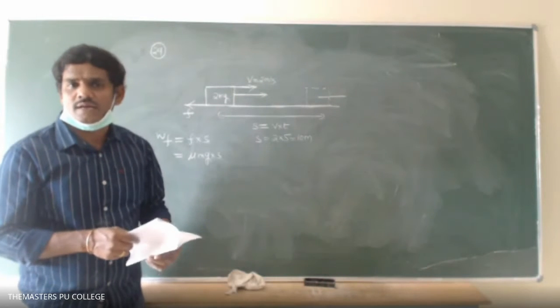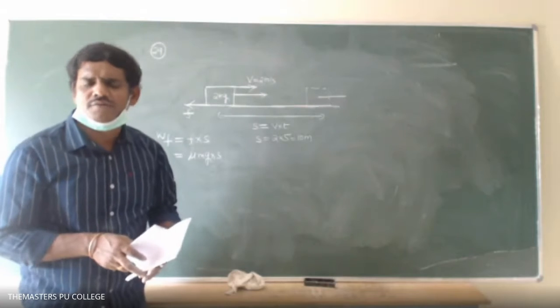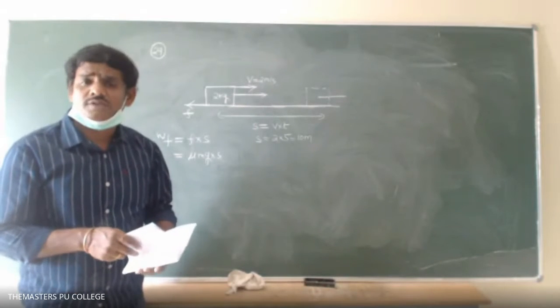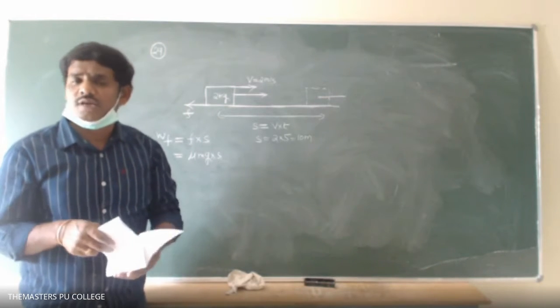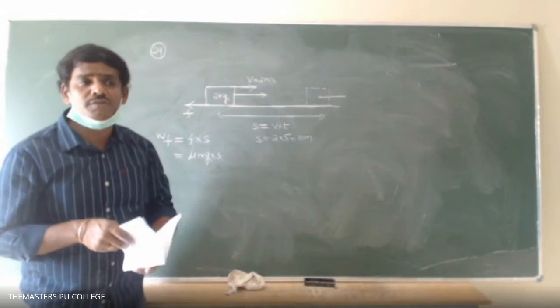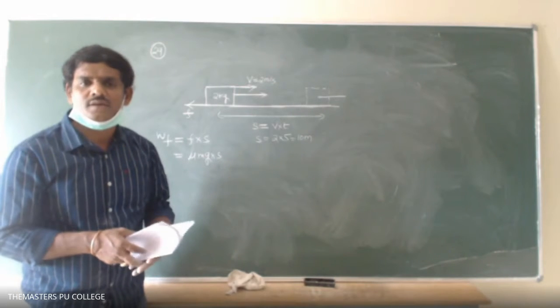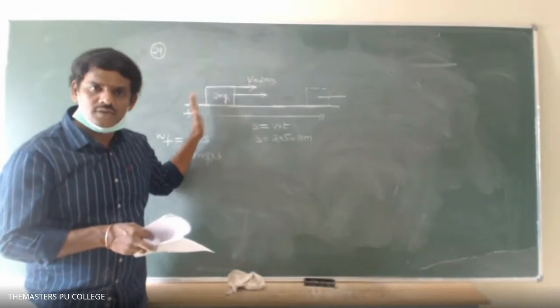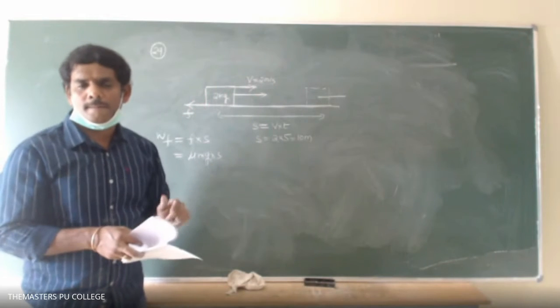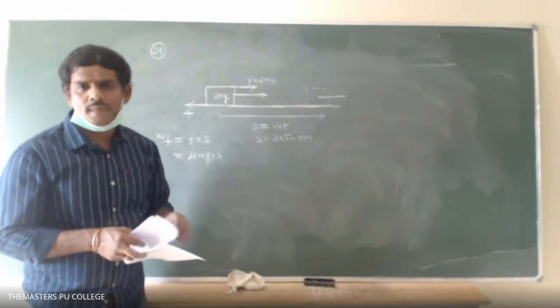Sir, I thought it is initial velocity. No, no. It is moving with... If they had given that it starts with 2 meter per second velocity, your guess is correct. But it is clear now. Moving with 2 meter per second velocity means it is going at 2 meter per second, right? Yes, sir.